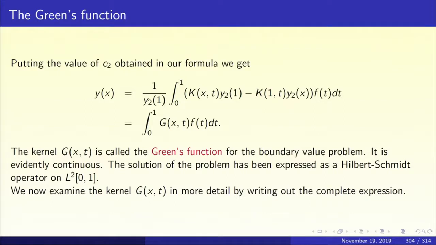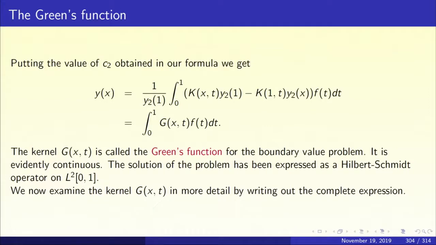So, for each f in L2, we have obtained a unique solution for the boundary value problem, and that unique solution has been expressed as an integral. This integral transform is the Hilbert Schmidt operator, because the kernel g of x t is a continuous function on the square, and we know it is a compact operator.